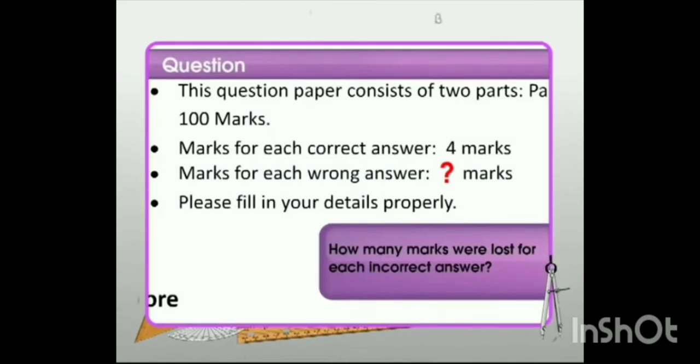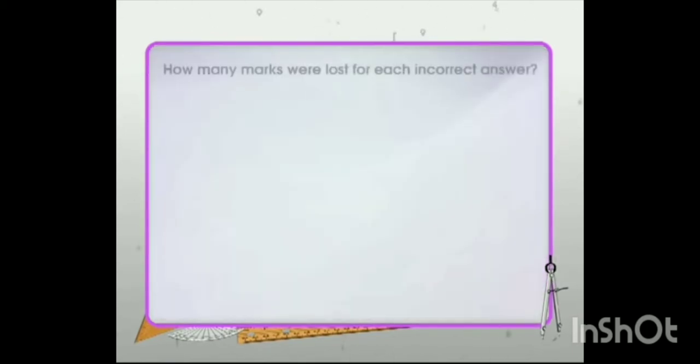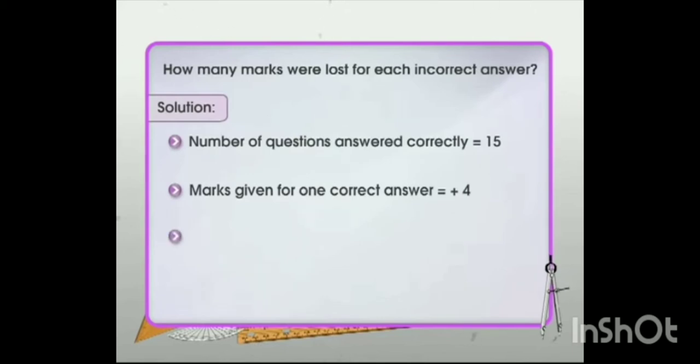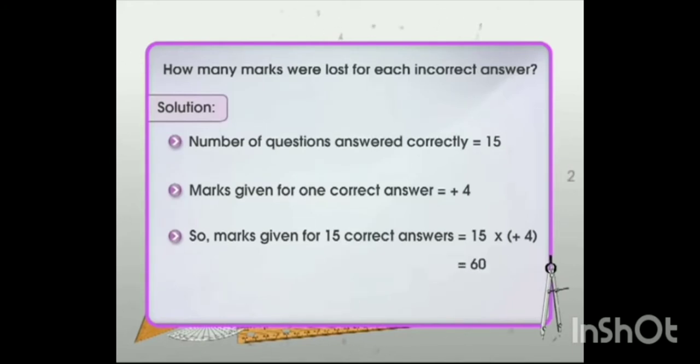Let's get back to the question. Let's find out how many marks were lost for wrong answers. The little boy answered 15 questions correctly. So he should have scored 15 into plus 4, which is equal to 60 marks for correct answers.